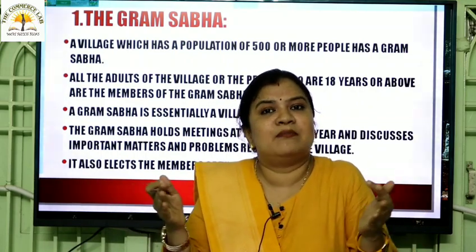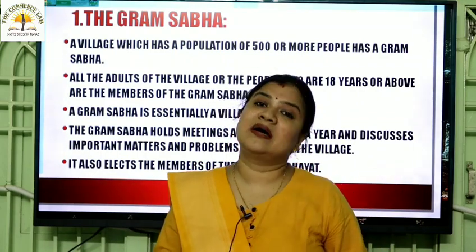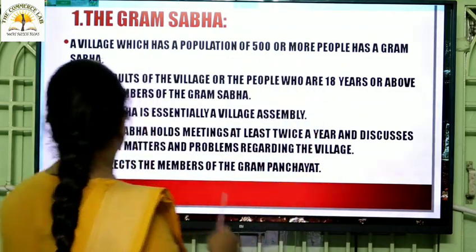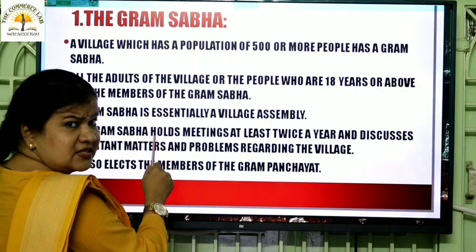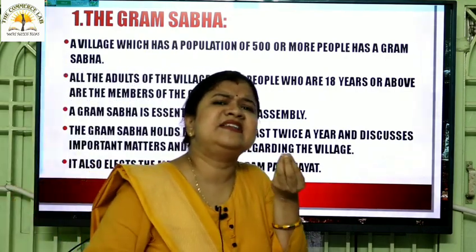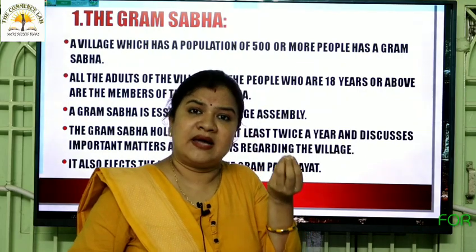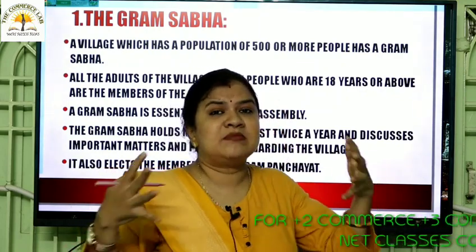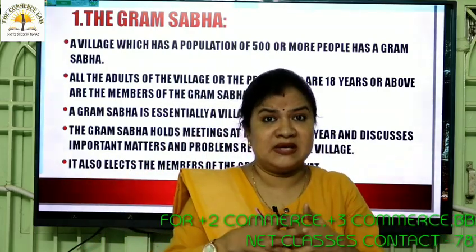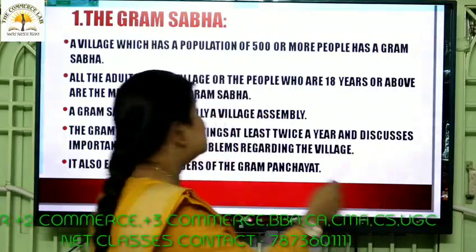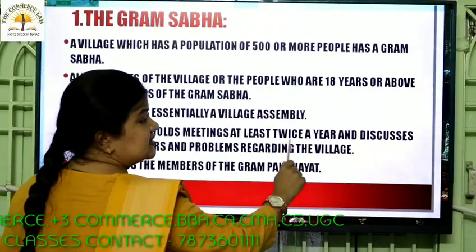Therefore, because they assemble or gather together, the Gram Sabha is also called the village assembly. What does the Gram Sabha do? What is its function? It holds meetings at least, a minimum, of two times a year. So the Gram Sabha assembles at least how many times? Two times a year. Do underline this, twice a year.